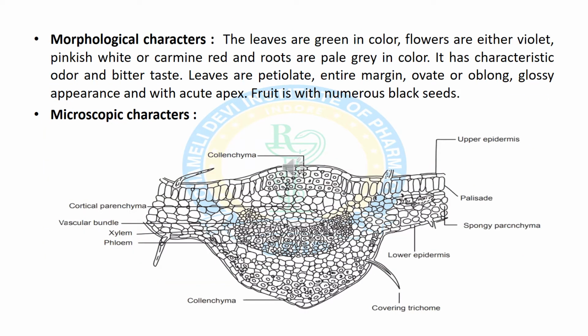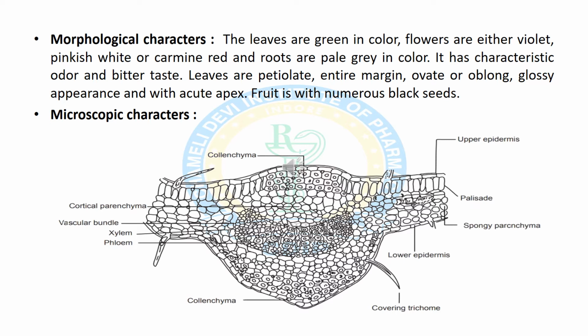Now we will discuss the morphological characters of vinca rosea leaf. Leaves are green in color, flowers are violet or pinkish in color, and roots are pale yellow or grey in color. It has a characteristic odor and bitter taste. Leaves are ovate or oblong in shape with a glossy appearance, and fruits are black in color.